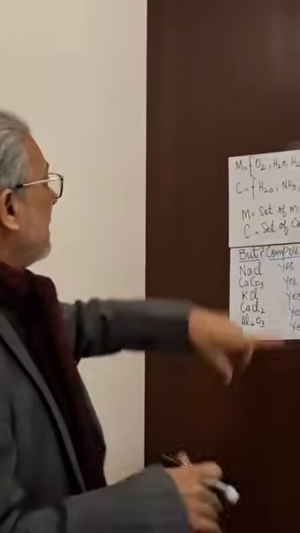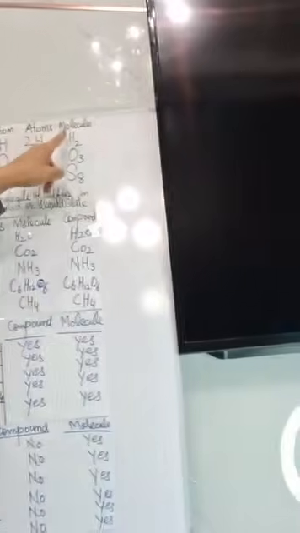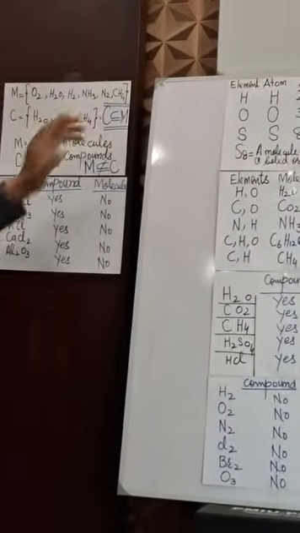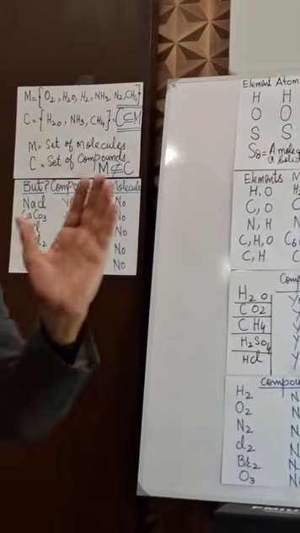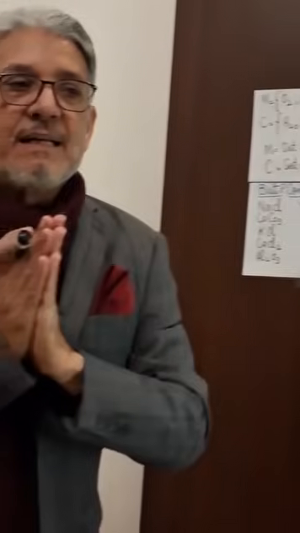Now, what is a molecule and what is a compound? A molecule is formed when two or more atoms of the same element combine. When I say same element, I mean hydrogen gas, oxygen gas, nitrogen gas. They are formed by the combination of same elements.